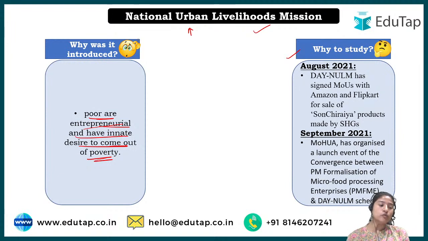And we need to study it because there are two important news items related to this scheme in recent months.